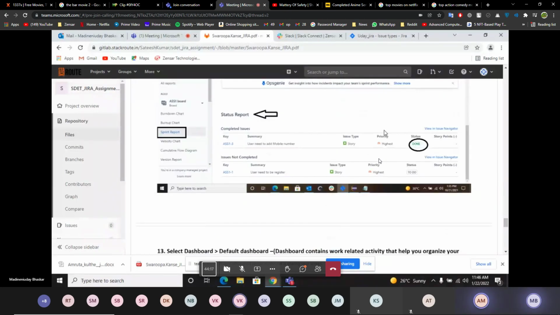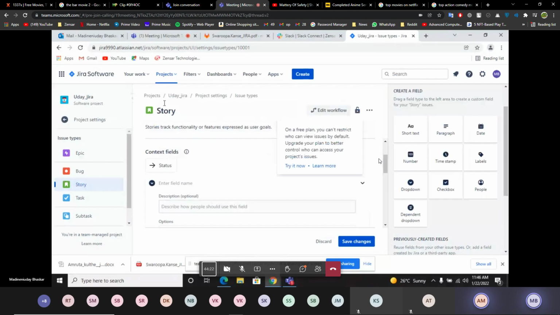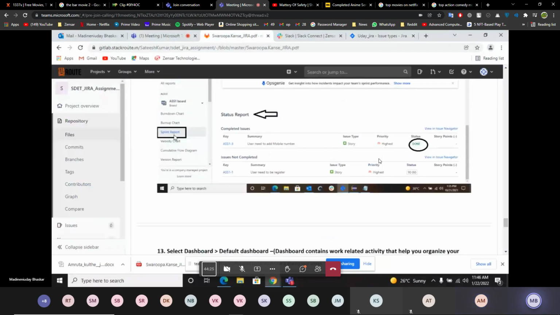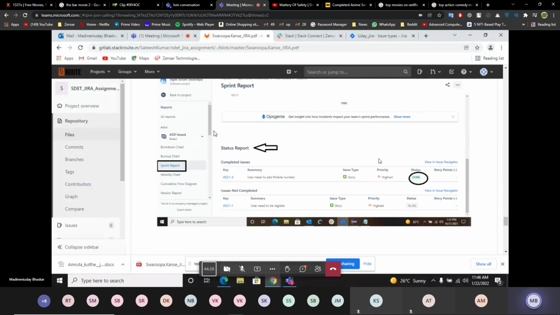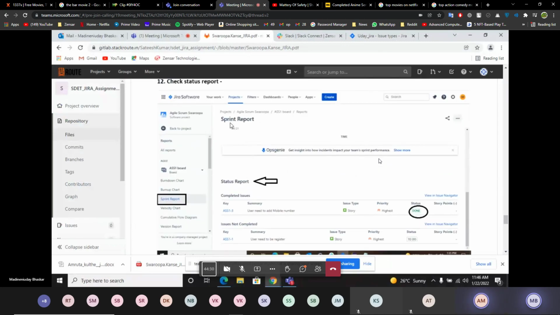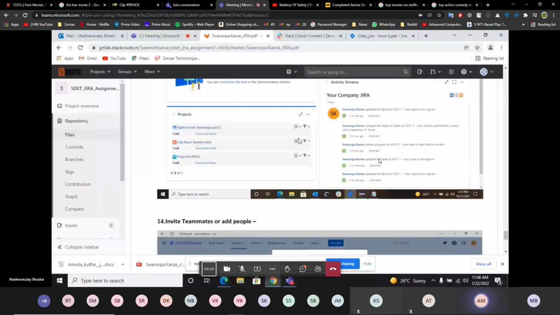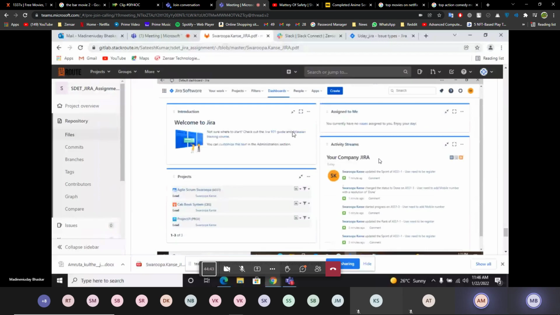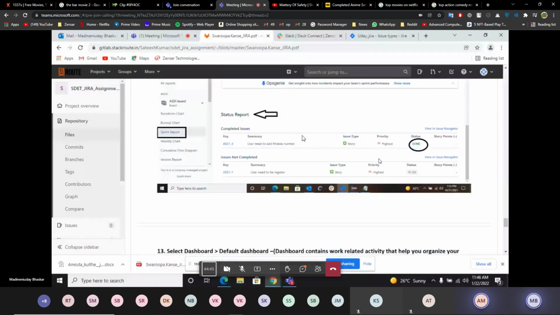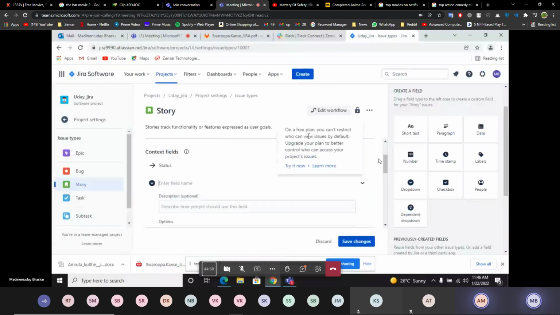What is this, priority highest? Where is it written? Where do we have to mention that? In the sprint report. We have done that. We created a sprint. When you assign this to anyone, then you get that point, highest or done. Okay. Yeah.